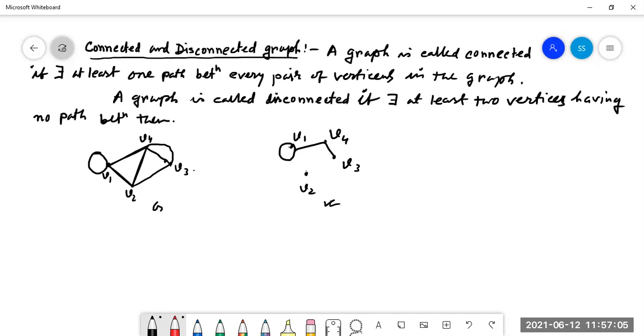If we say that this is G and this is G1, so graph G is the connected graph, but G1 is the disconnected graph, because V2 is the isolated vertex. So from any vertex, we cannot go to V2. There is no path from V1 to V2, V3 to V2, V4 to V2. So this graph is a disconnected graph. Is it clear? What is a connected graph and what is a disconnected graph? Yes, sir. Okay.